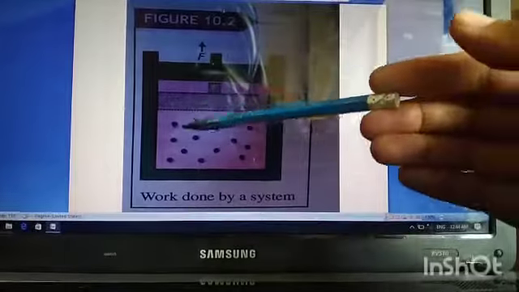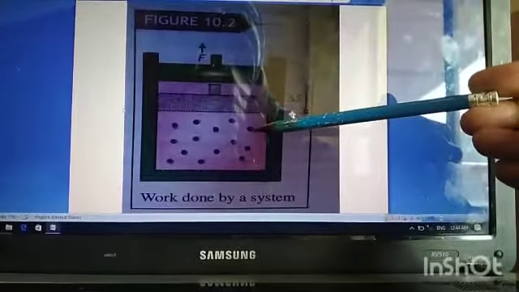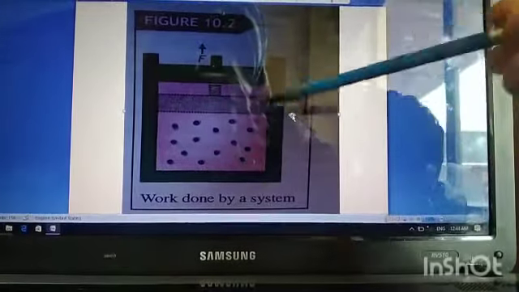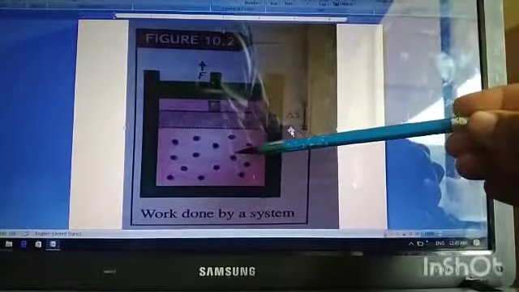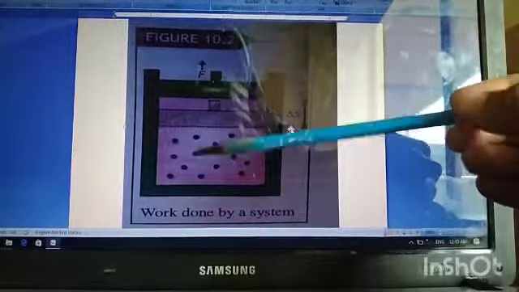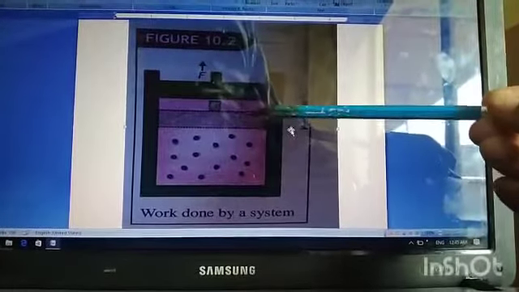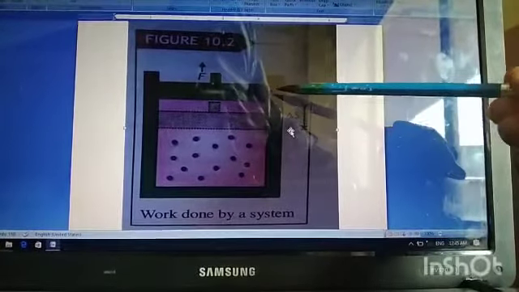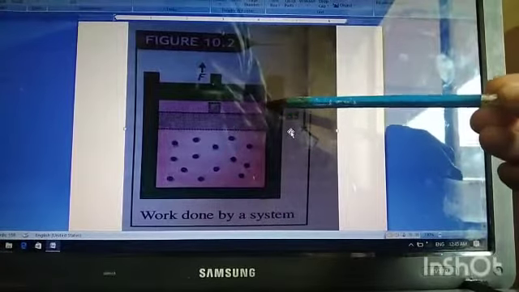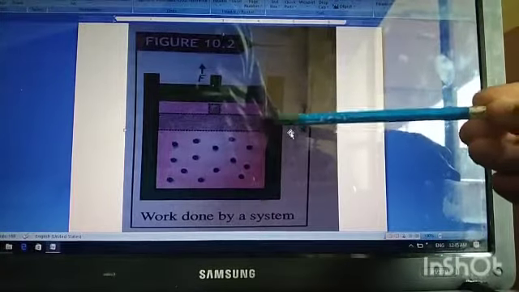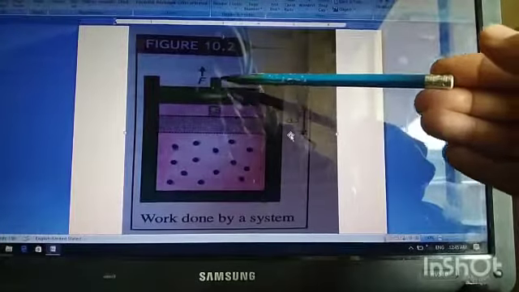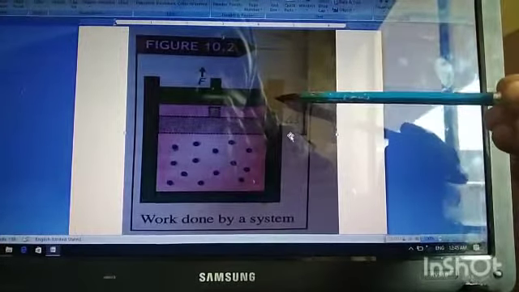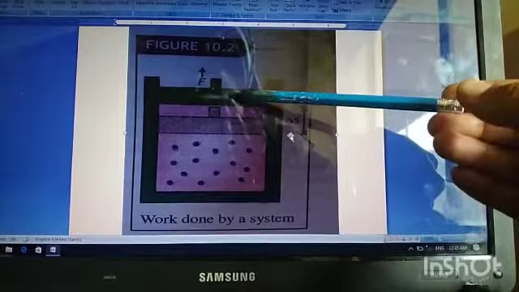Here the gas molecules enclosed inside a container are our system, and all the things present around that container we call the surrounding. So when this system expands, means gas molecules expand due to certain reasons, then as a result of expansion there is displacement in the piston. Means this piston rises up. Force is exerted outward and there is upward rise of the piston. So there is a force and there is displacement in the direction of force.